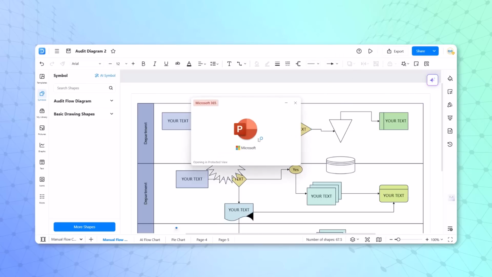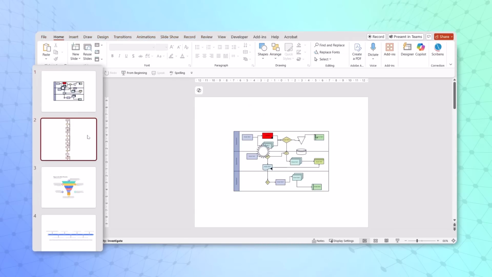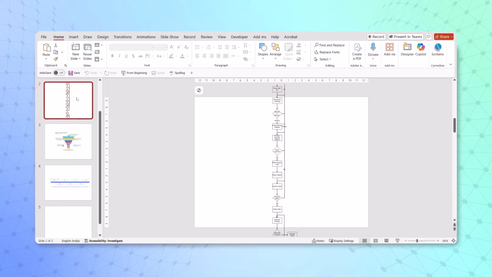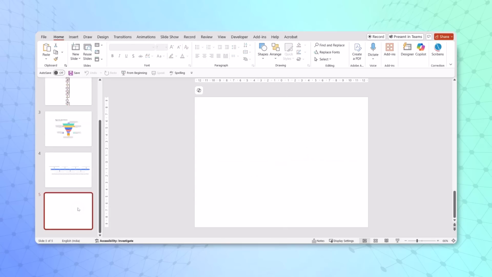And here we go. When I open this presentation, you can see all the images are present here. So you see second, third, fourth, and so on. Definitely the alignment part I can modify, and I can try to change the size and all. That is the other part, but you can see it is exported into a PowerPoint presentation.